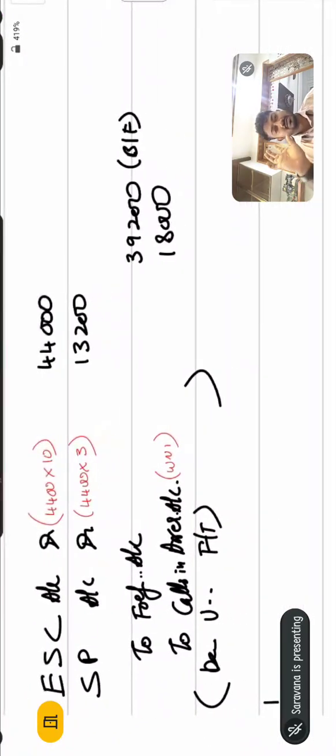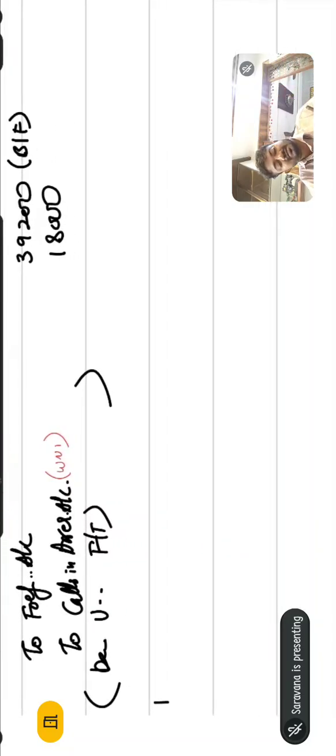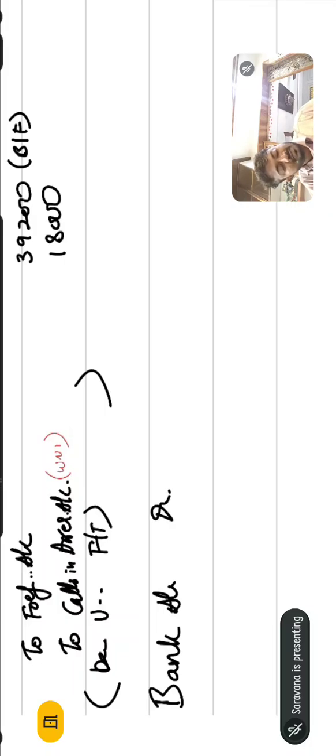Forfeiture account debit. Before that, just tell me whether the shares have been reissued at a premium or at a discount. It is reissued at a discount, because the company reissued at 7 rupees. So the company reissued the shares at a discounted price. What is the journal entry? Bank account debit, forfeiture account. First always write the basic entry: bank account debit to equity share capital account. In equity share capital, always the face value should come.